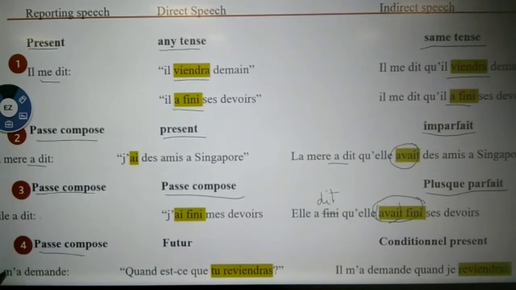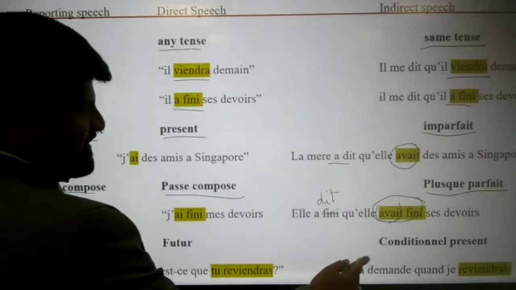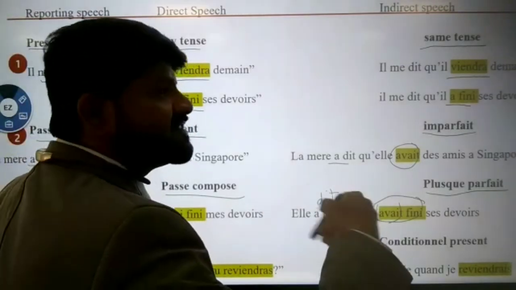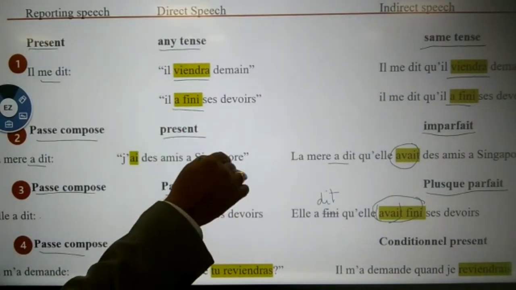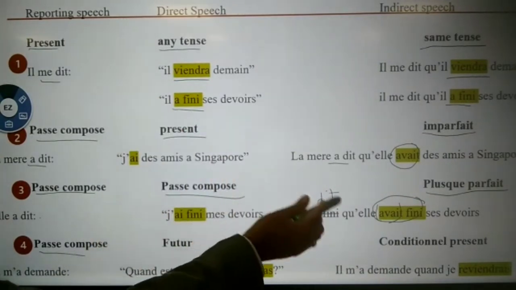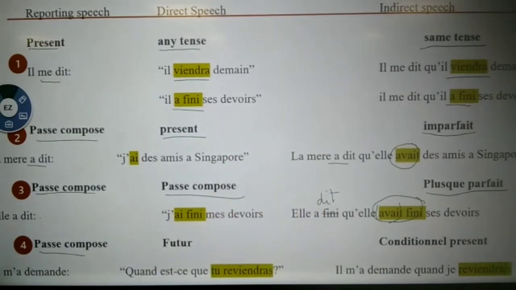So look at the example. Il m'a demandé, he asked me, Quand est-ce que tu reviendras? When will you come? In future. So, il m'a demandé quand je reviendrais. When I would come. All other things, the interrogative will become affirmative, all these things will be there. But here extra we are learning with tenses.